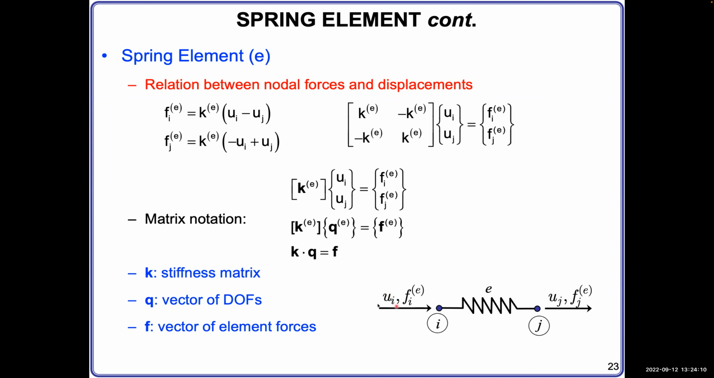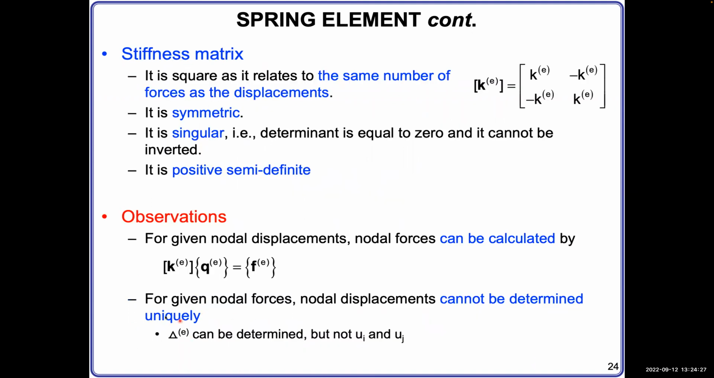Because they all can be added with any delta, any net displacement. Those net displacements vanish when we subtract ui from uj. But the net ui and uj we do not know. So that's the observation we have for a given node force. If we have the force there, node displacement cannot be determined uniquely. We can only determine the net change of the spring, but we don't know ui and uj. That is the concept that has to be very clear.